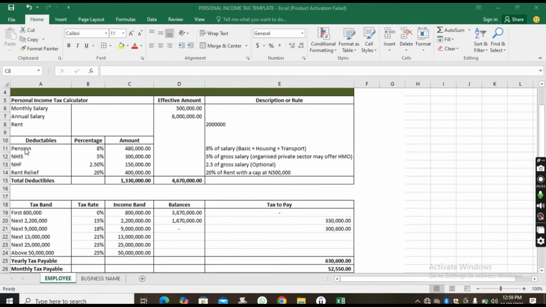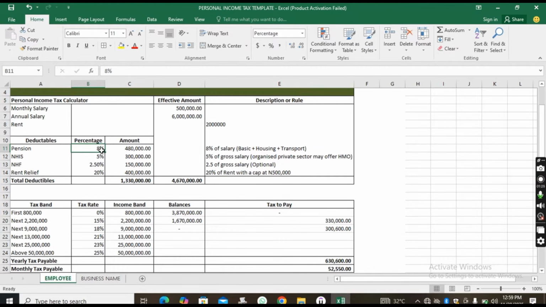Okay. So the number one thing that you can deduct is your pension. Now, the general percentage for pension is 18%. Out of that 18%, the company you are working for pays 10%, while you, the person who is working for the organization, pays 8%. And that is why we are using 8% here instead of 18%.